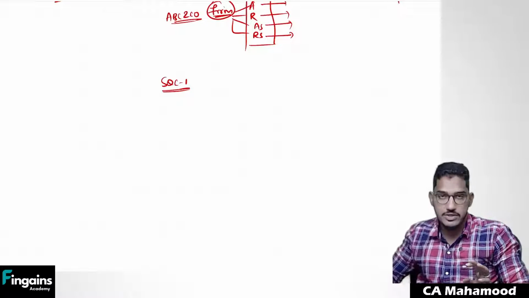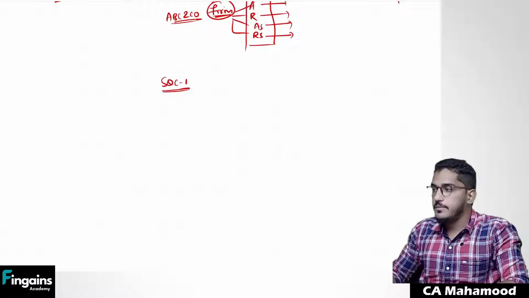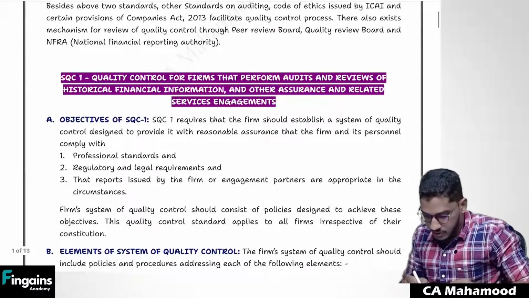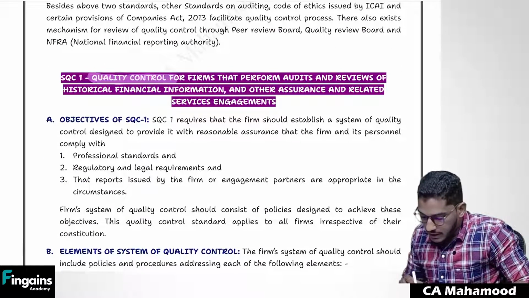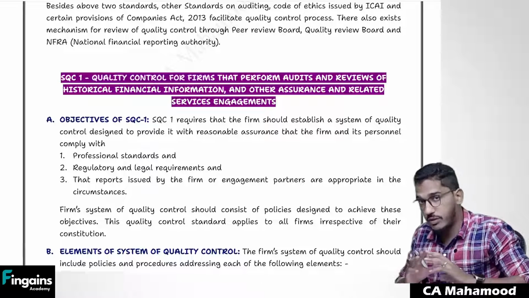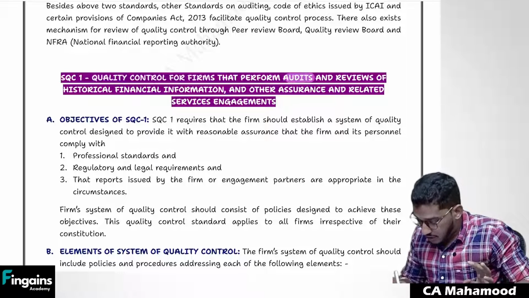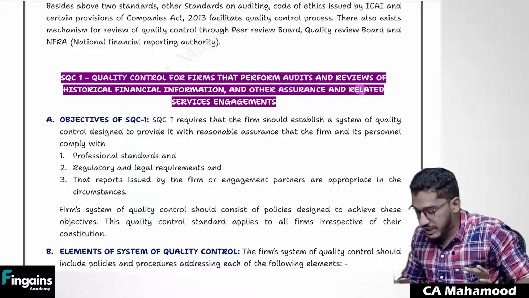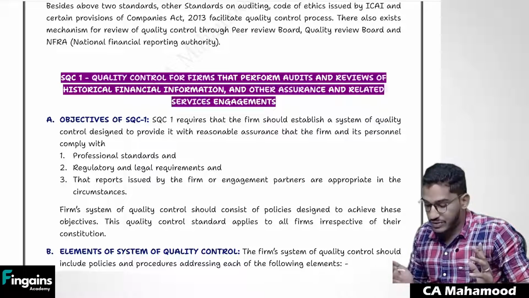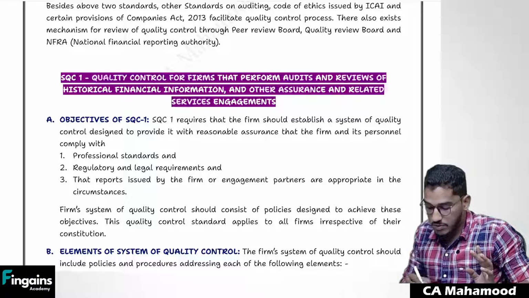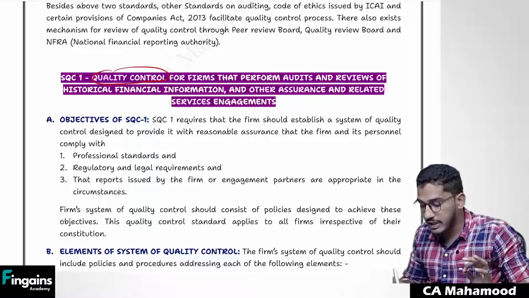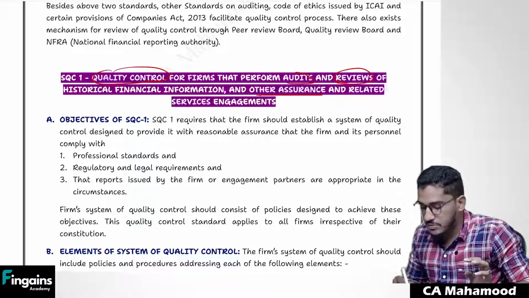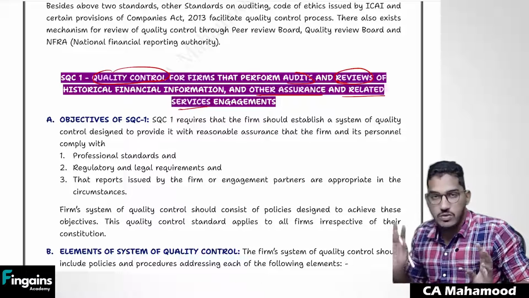We are going to start SQC 1 now. What does SQC 1 say? If you look at the title, it is something like this: quality control for firms that perform audits, reviews of historical financial information, and other assurance engagements and also related services. As I have told you, this SQC 1 is going to talk about how to control quality in audit engagements, review engagements, other assurance engagements, and related services also.